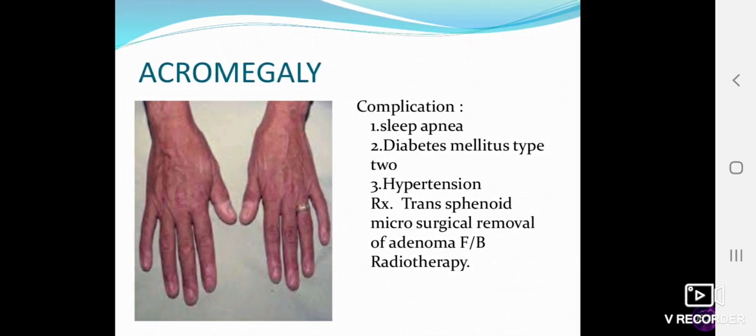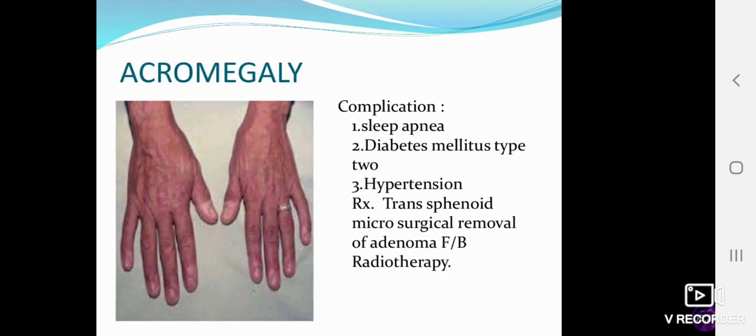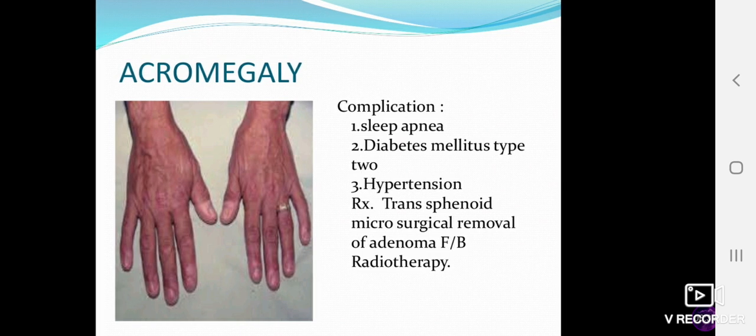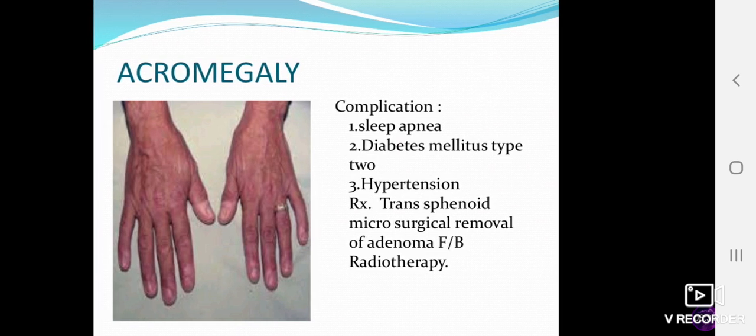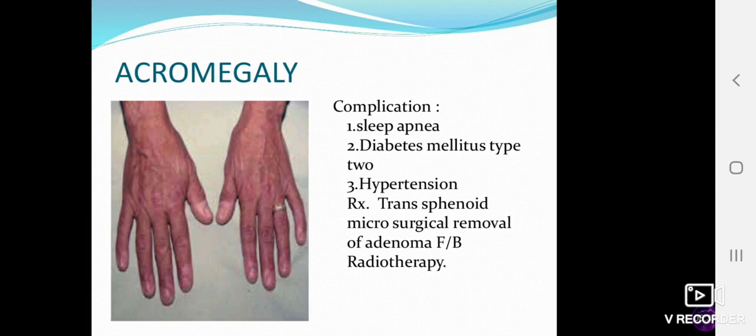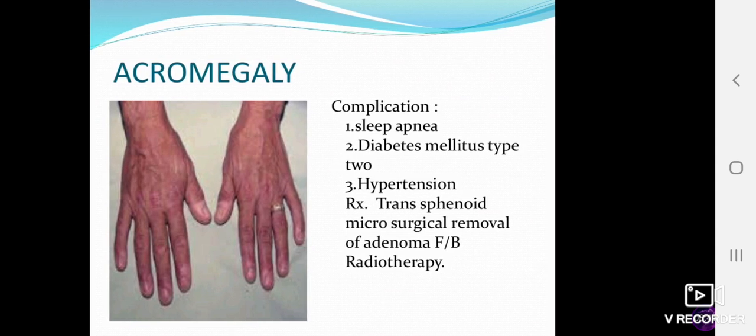Treatment is, because pituitary adenoma is the main cause in 95% of cases, transsphenoidal microsurgical removal of adenoma followed by radiotherapy. So you can do this treatment for acromegaly cases. 95% cause is pituitary adenoma. You can remove the pituitary adenoma followed by radiotherapy.